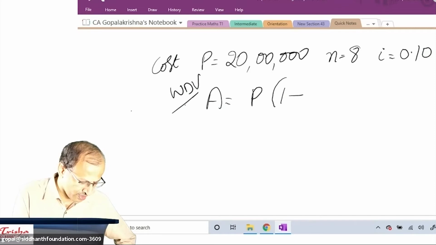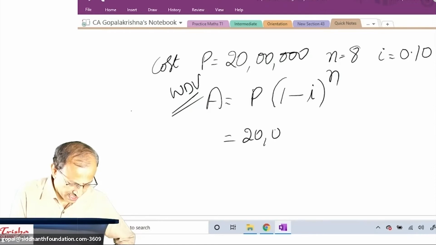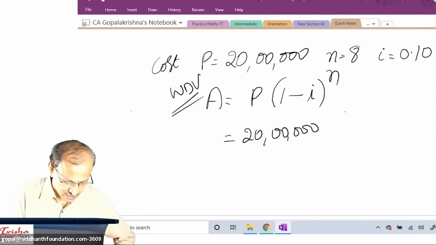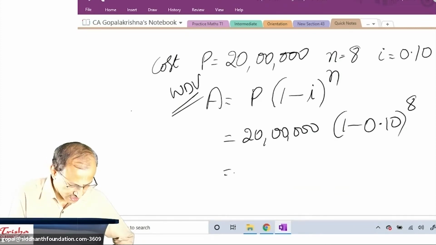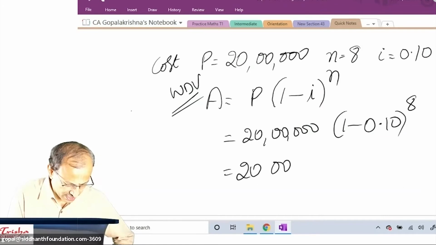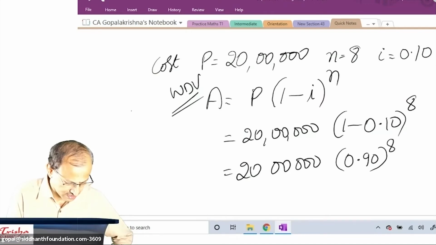Under WDV, we have to take 1 minus I to the power n. 20 lakhs into 1 minus 0.10 to the power 8. 20 lakhs into 0.90 to the power 8.